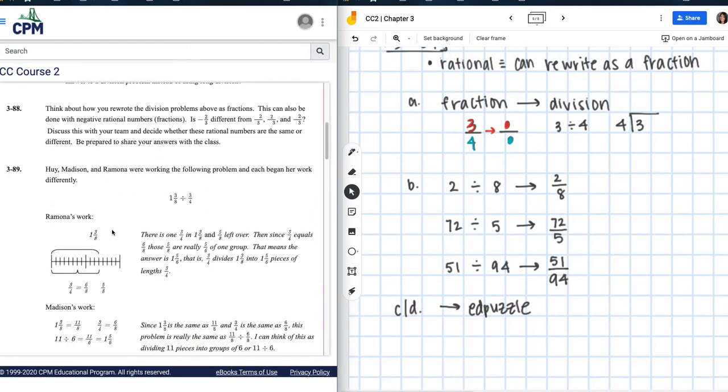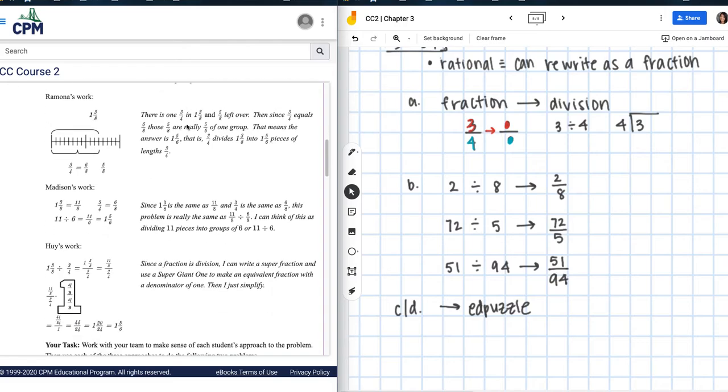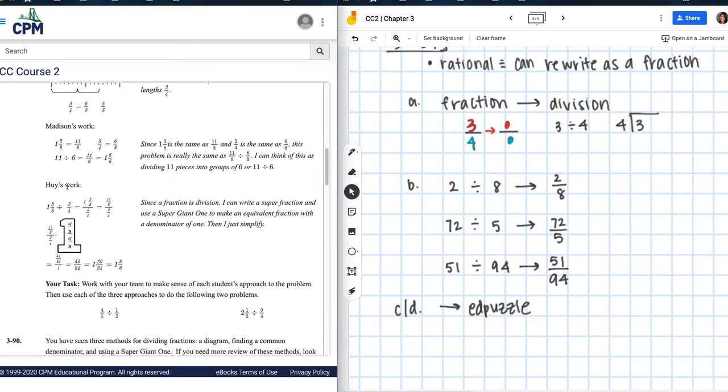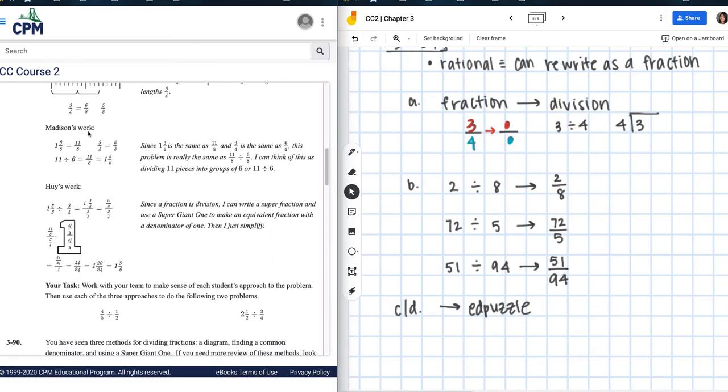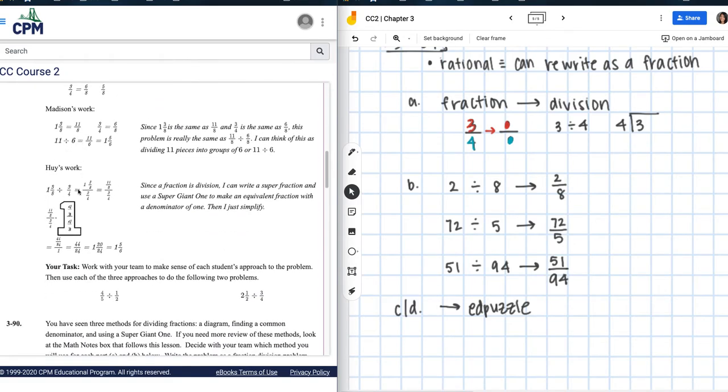And then 389, it says, Huey, Madison and Ramona were working on the following problem and each began her work differently. So the problem is 1 3/8 divided by 3/4. I want you to focus on Madison and Huey, right? So look at their work. And we might touch on Ramona's later, but I really want you guys to focus and be able to master these two concepts.